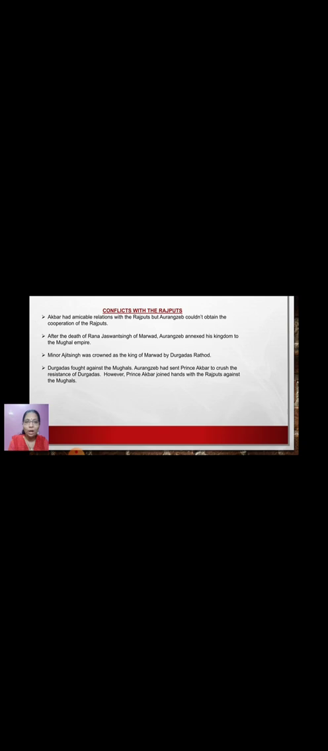And how did he get it? At the time when Aurangzeb had sent Prince Akbar to crush the resistance of Durgadas, Prince Akbar joined hands with the Rajputs against the Mughals.